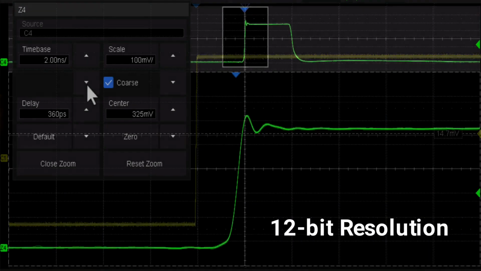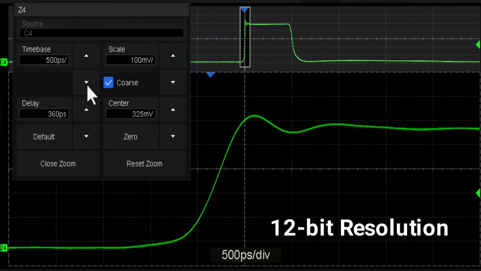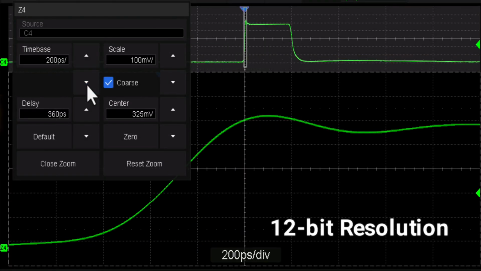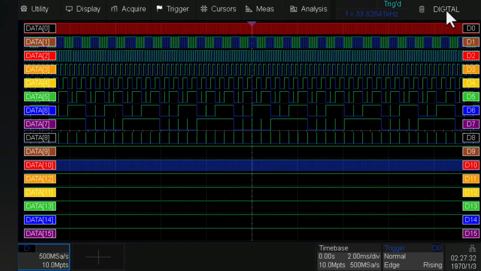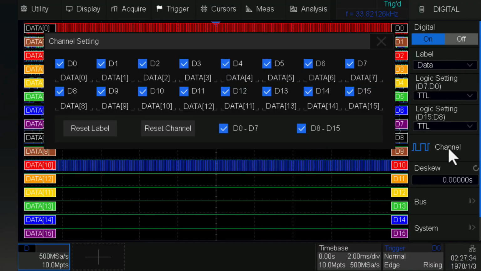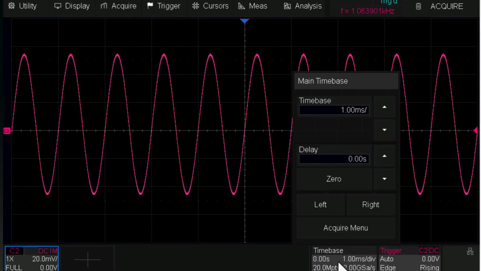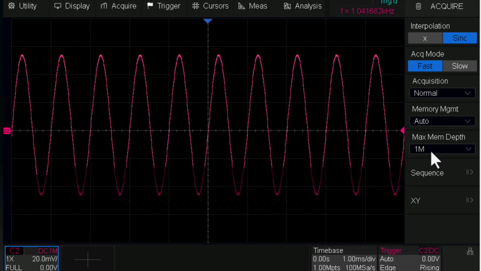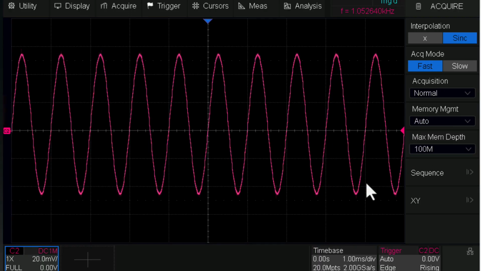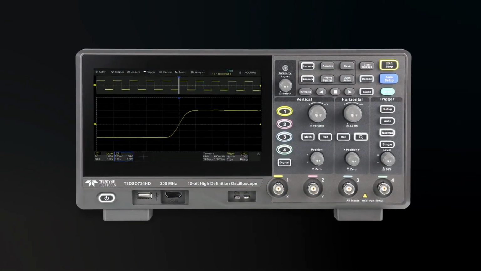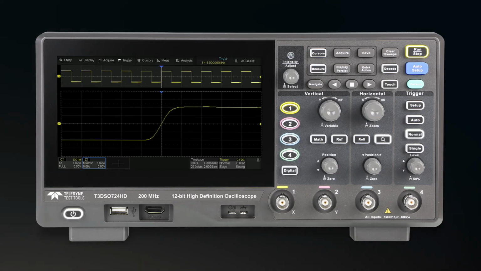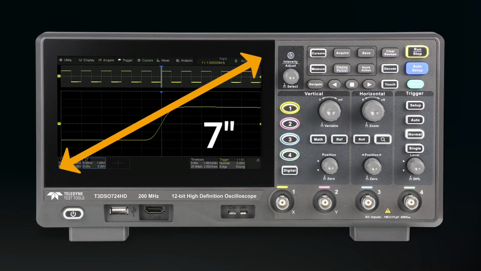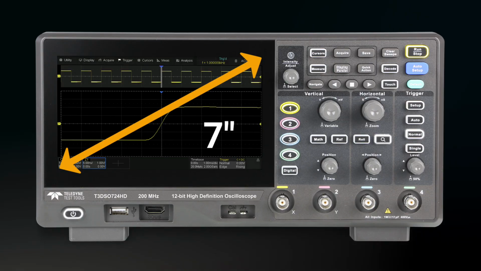12-bit resolution shows you more details and less noise on the waveform with low noise floor. It displays 16 digital channels mixed signal analysis. Each model provides a maximum sample rate of 2 gigasamples per second and a maximum memory depth of 100 megapoints per channel. With the addition of a user-friendly UI design, the 7-inch capacitive touchscreen display supports multi-touch gestures, greatly improving operation efficiency.